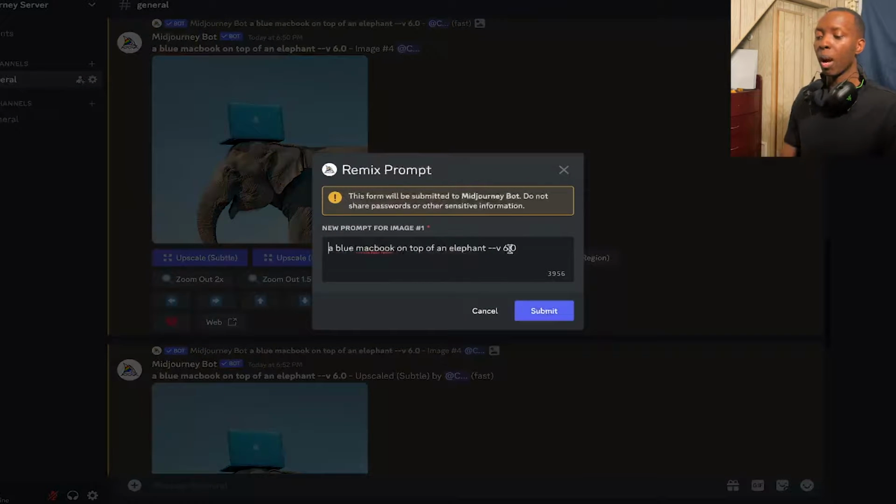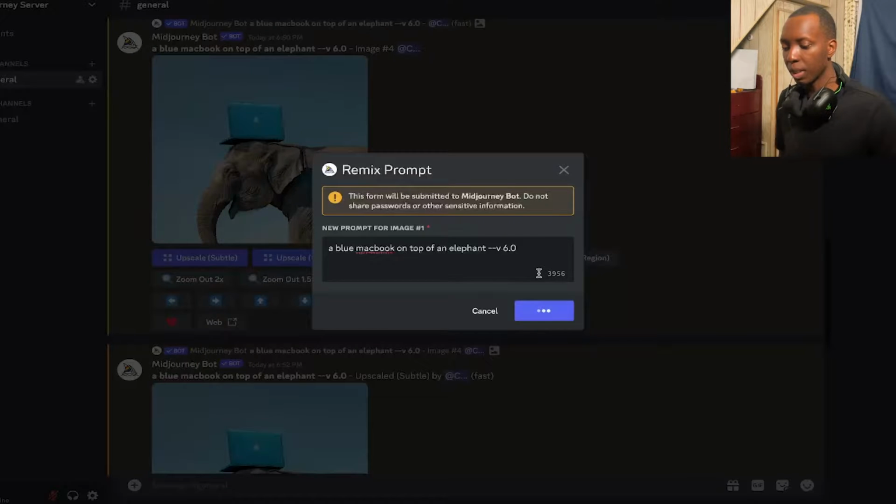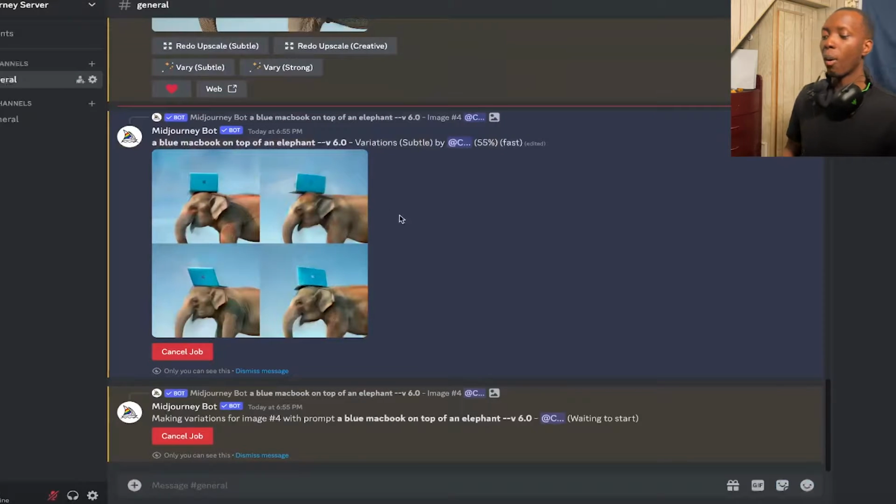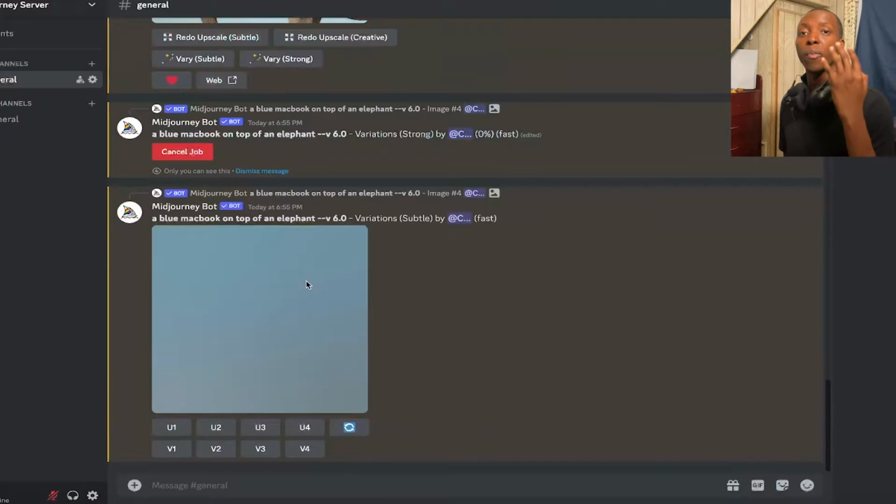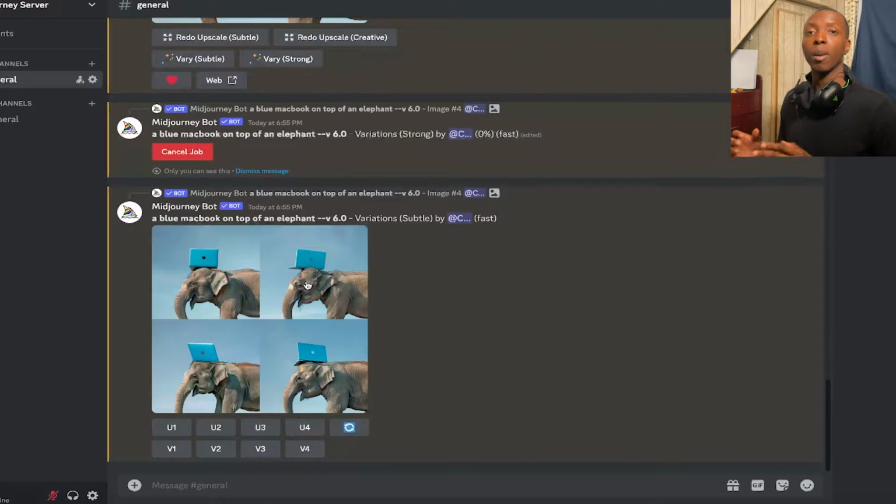We're going to leave the prompt as is. You can always change the prompt, very similar to what we did with the refresh, but we're going to leave the prompt the same so that you can see. And then we're going to do the same thing with very strong. And now, as you can already see, it's going to come up with 4 images. Unlike upscale subtle and upscale creative, it was just one image because you were literally just saying, I like what we have. There's no need to change much.